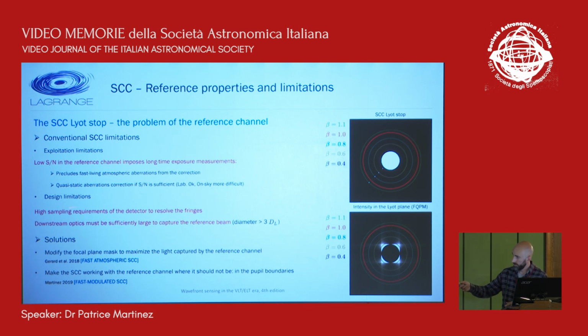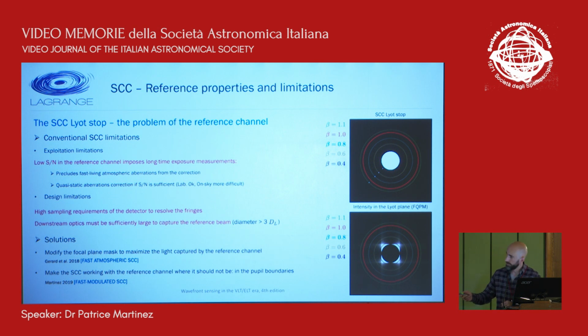The other point is that when you want to design a self-coherent camera, you have two constraints to respect. The detector plane must be highly sampled to resolve the fringes correctly. And another constraint that is very difficult to achieve is that the downstream optics to the Lyot stop must be sufficiently large to capture the reference beam. So it means that the optical beam footprint diameter must be higher than 3 times the diameter of the pupil channel. So it's a severe constraint. So there are two solutions to these problems.